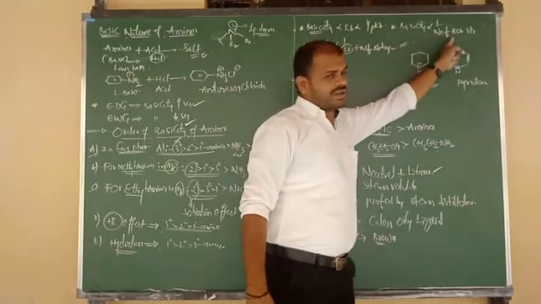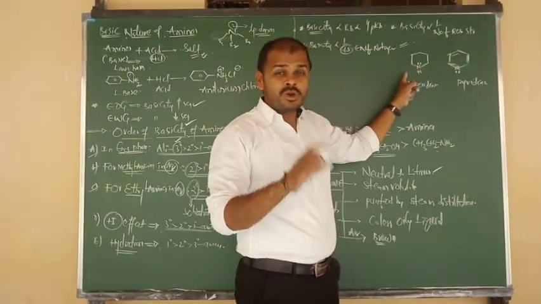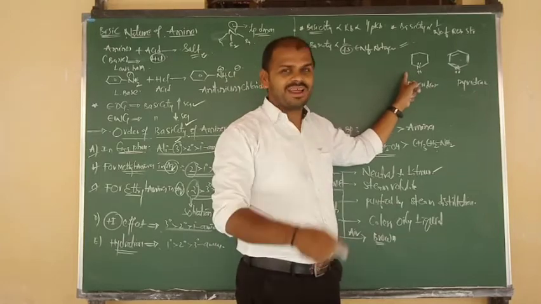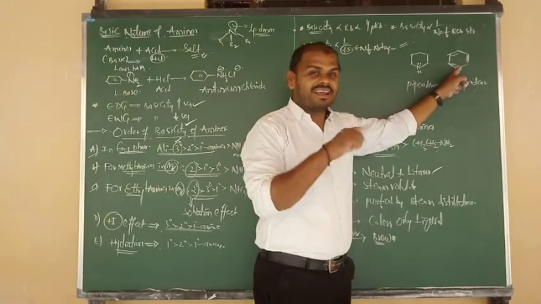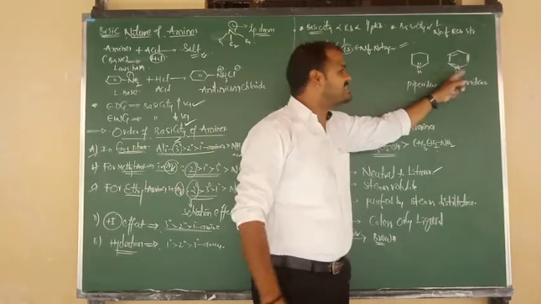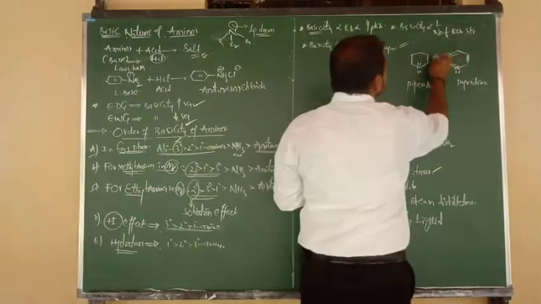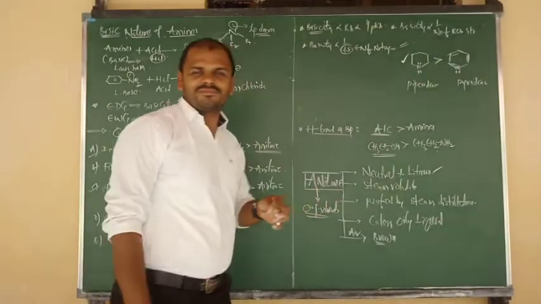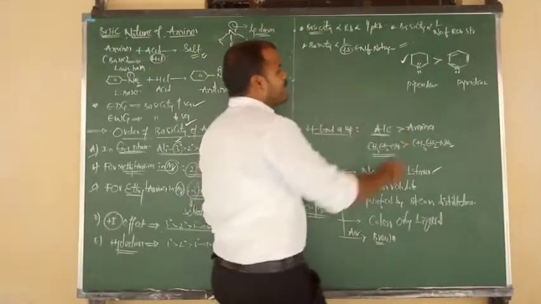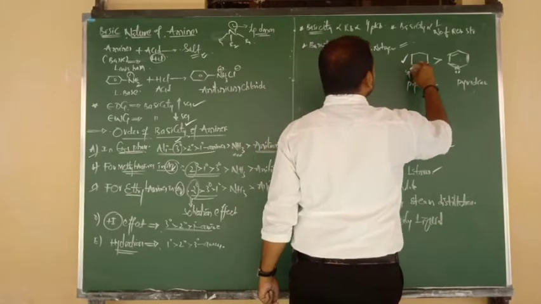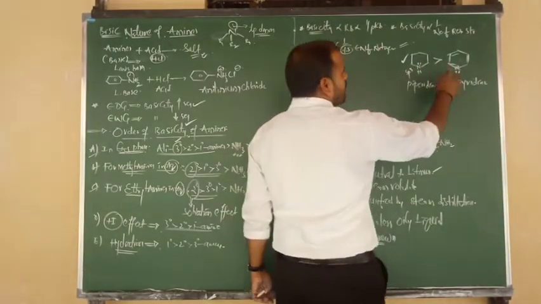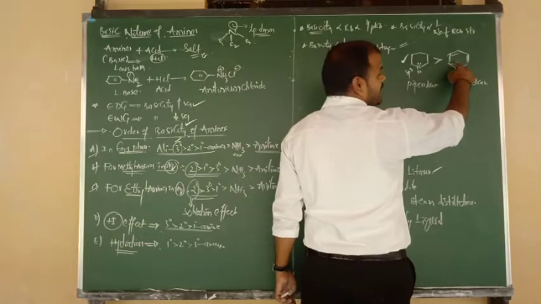On the basis of resonance, in the first molecule, no pi bond, no resonance, no delocalization. No resonance, more basic nature. But here 3 pi bonds are there, resonance is there. More resonance, less basic; no resonance, more basic. So basic nature is decided. One more thing: around nitrogen, 1, 2, 3, and including the lone pair, 4. So what is the hybridization of nitrogen? sp3. Here 1, 2, 3, but one pi bond is there, leave it.